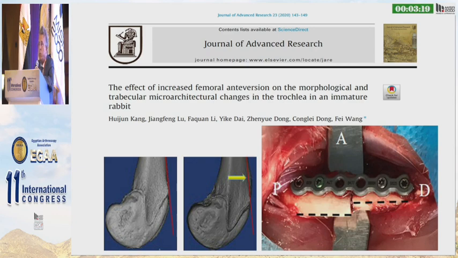Now I'd like you to think about the following. There is an interesting paper, published by Khan and colleagues, that provokes trochlear dysplasia in an experimental model by performing rotational osteotomies of the femur.